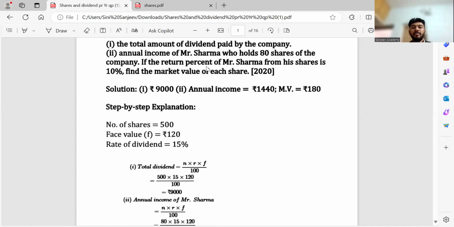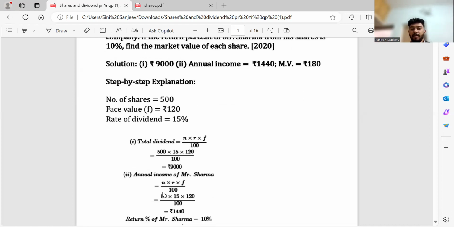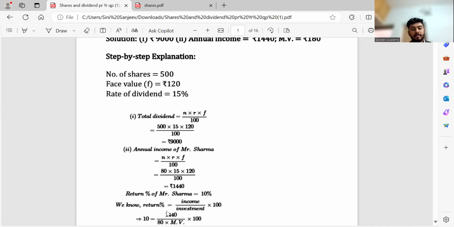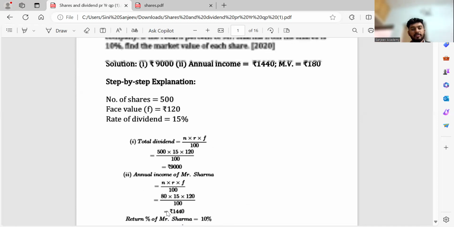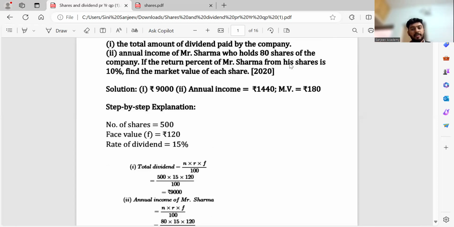Second question. Annual income of Mr. Sharma who holds 80 shares of the company. So the company has 500 shares; this guy is holding how many? 80 shares. Correct? So N R F by 100. So 80 into 120 into 15 by 100. So his income is how much? 1440. Okay. Yes, 1440.